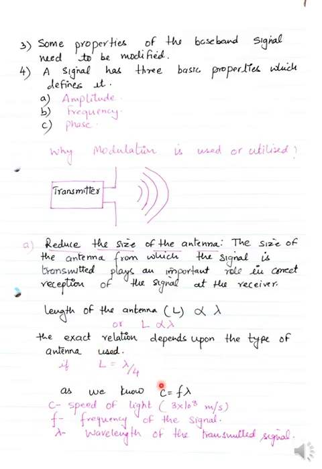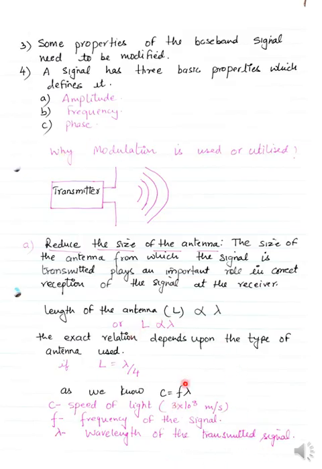So suppose we are using an antenna which has this relation of its length to the wavelength of the signal it's sending: L is equal to lambda divided by 4. As we know, the relation between the velocity, or you can say the speed of light, with frequency and wavelength, is C equals F lambda. Speed of light usually is 3 into 10 raised to the power 8 meter per second. It's basically the speed of the signal by which the information is traveling. F is the frequency of the signal. Lambda is the wavelength of the transmitted signal.